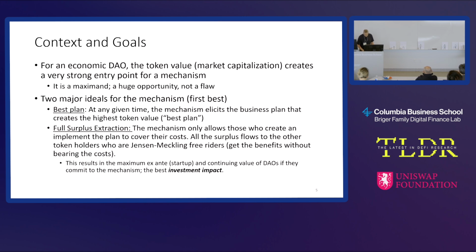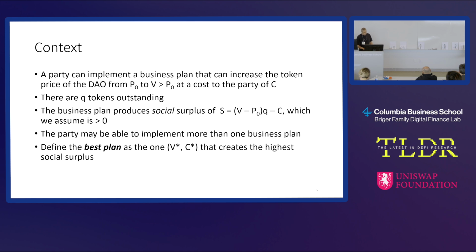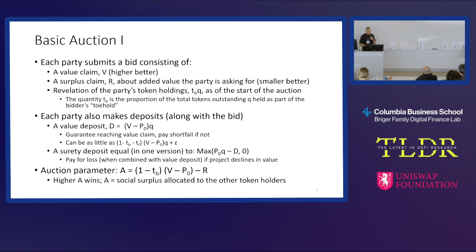Okay, so let's go back to slide 5 again here. Whoops, I'm sorry, you need 6. 7, sorry. Okay, I'm further ahead than I thought. So what's the auction parameter here? This is what's going to determine who's going to win the auction. The higher this is, the better bid it is. So what is this? Well, it's kind of what we described earlier.